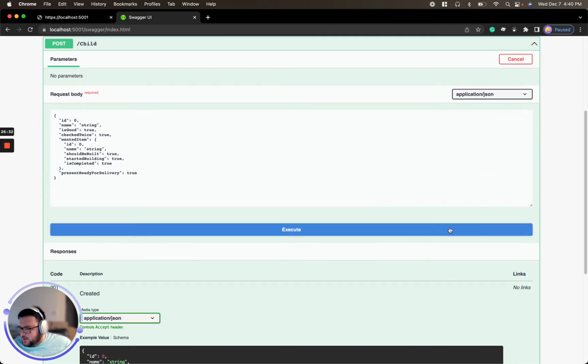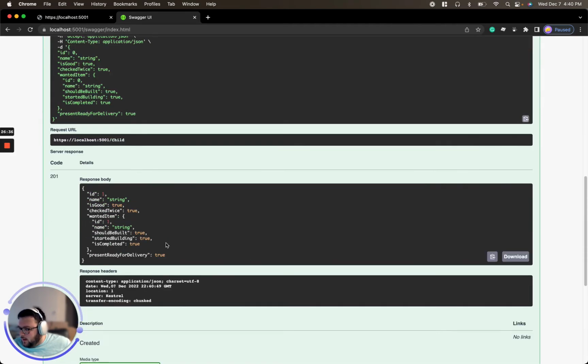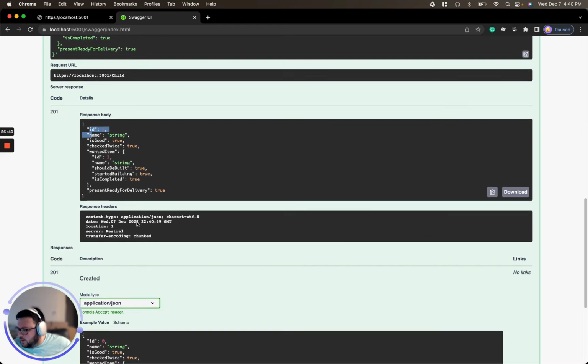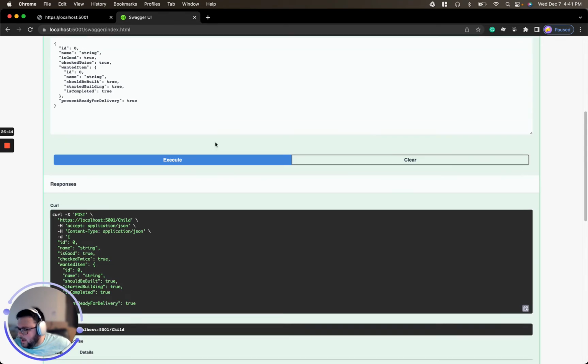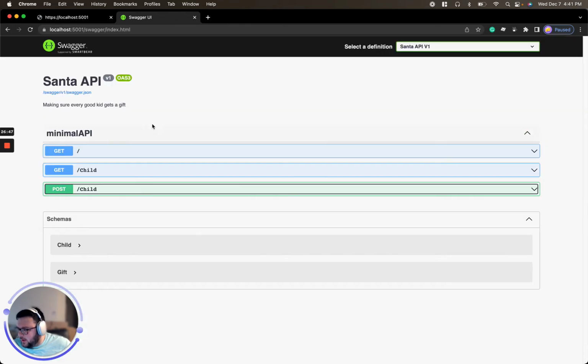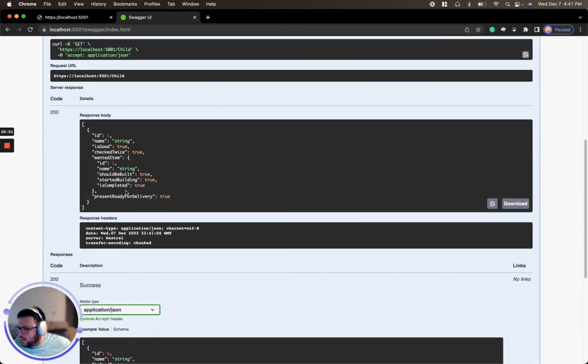So let's go ahead and post a child. There'll be the default values here. We don't really care at the moment what that all looks like, but it's going to return a 201. It's going to return back the object if we go all the way down right here. And if we come up here and re-execute our get, we'll see, hey, we have something at ID 1, and it's all the default values. And it does have a gift as well, or a wanted item.